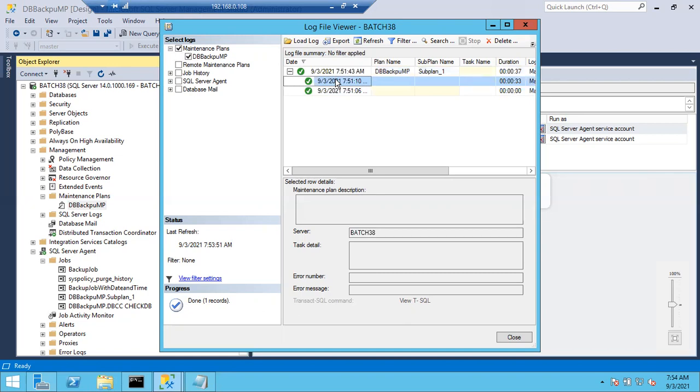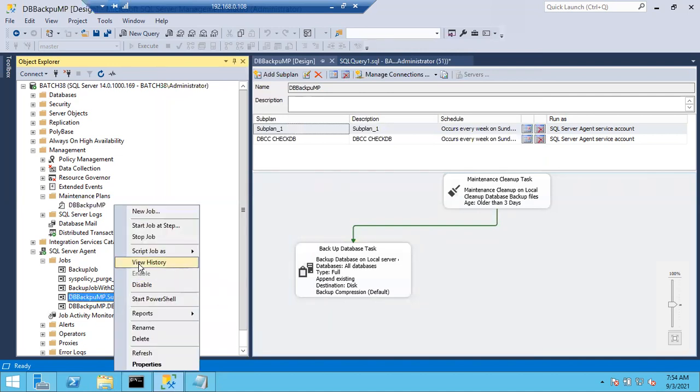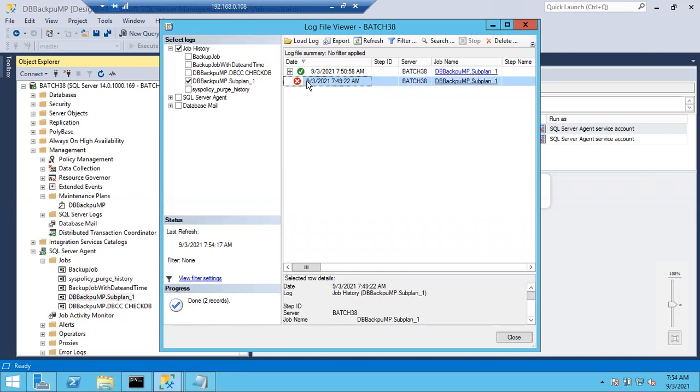So in case you don't see any errors here, go to the associated jobs and go to the history of the associated jobs. There you can see the error, and from there you can troubleshoot the issue. There is no difference between jobs and maintenance plans, guys. Everything is the same. Maintenance plans internally create a job. If you are unable to find the error for the maintenance plan, for every maintenance plan a sub plan is created with a job. Go to the job properties and you can see the history of the job. There you can see the error. Based on that you can fix it.